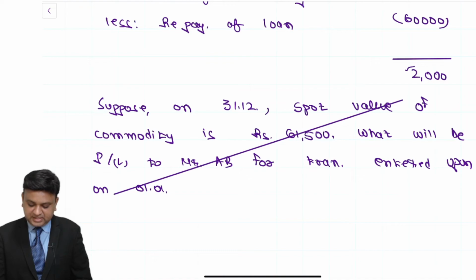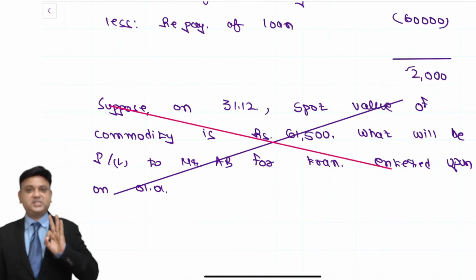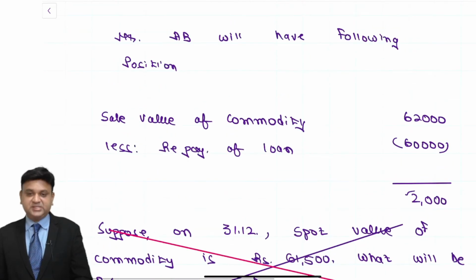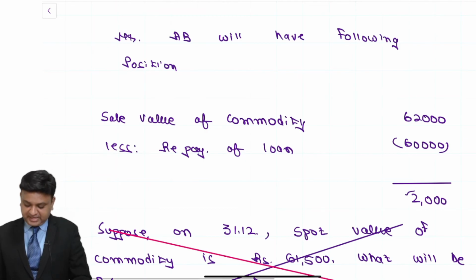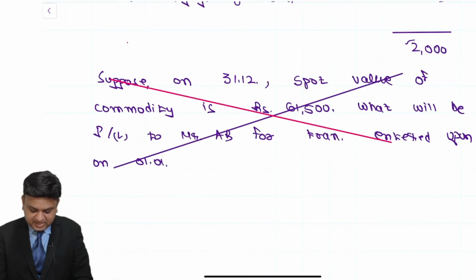Irrespective of the spot value of the commodity, you will get a fixed amount of rupees 62,000. So irrespective of the price fluctuation at the end of the year, you are going to make a firm profit. That is the reason it is given the name arbitrage.